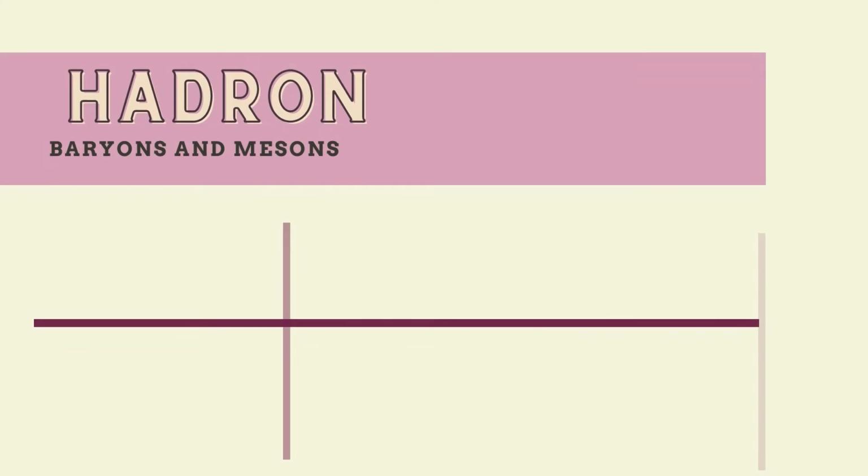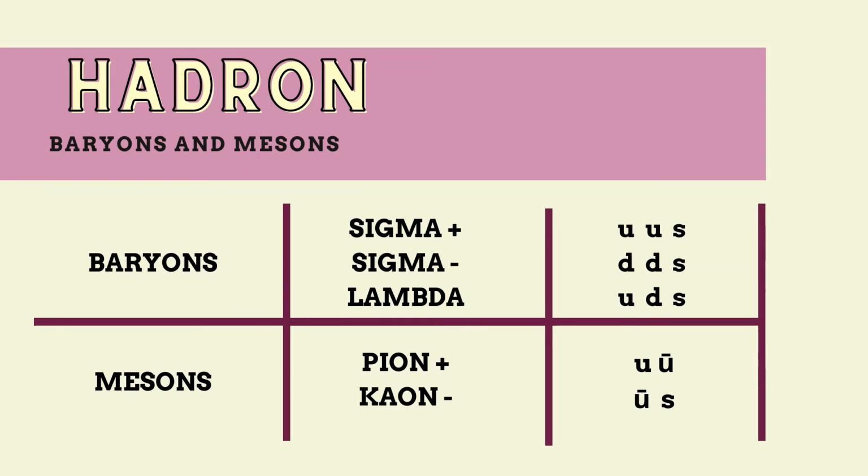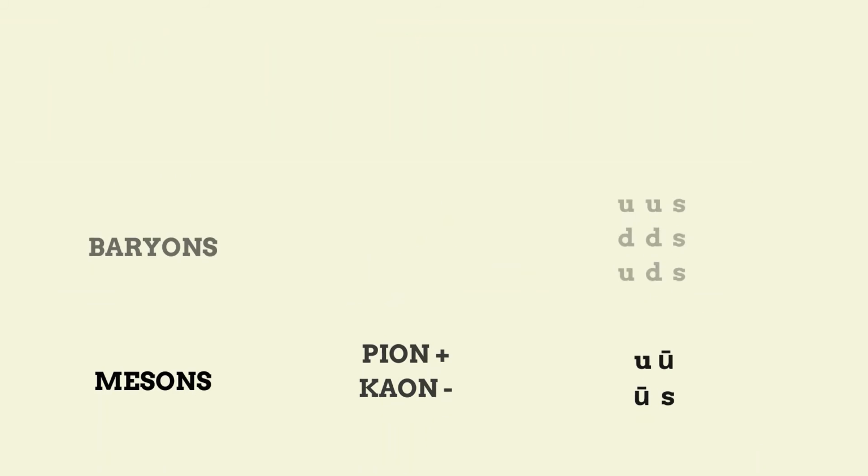This shows more examples of hadrons, baryons, and mesons. The other examples of baryons and mesons: for the baryons, we have sigma positive, sigma negative, and also lambda. Sigma positive has the quark composition UUS, sigma negative DDS, and lambda UDS. For mesons, we have pion positive and kaon negative. For the pion, we have the quark composition U and anti-D, and for the kaon, U and S.